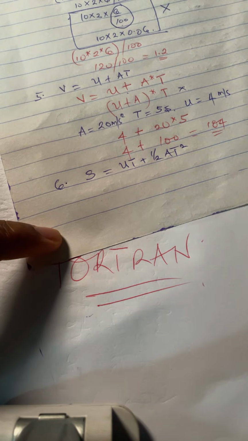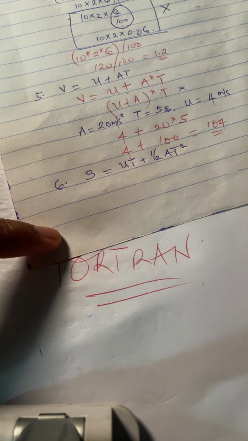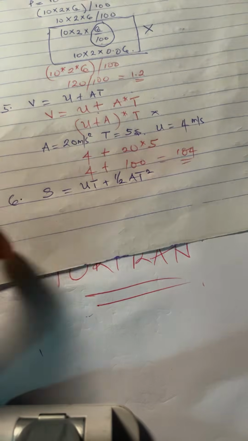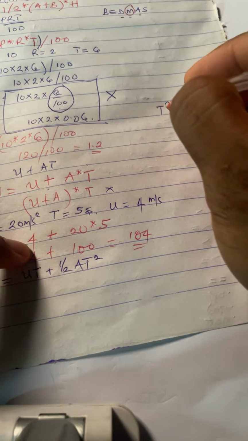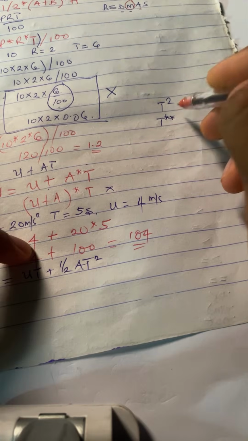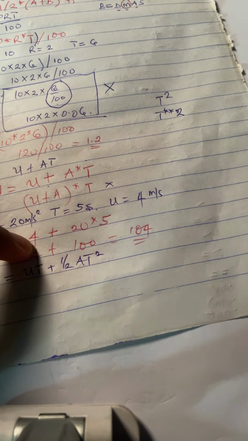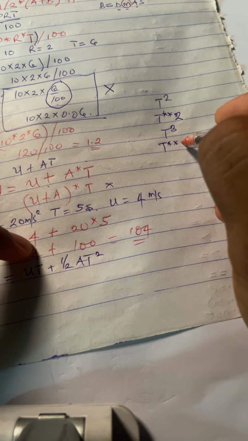Now basically I want you to understand that this square you're seeing here can also be cube. It's not just squared. But when we are using asterisks, for instance, t squared is t asterisk, then 2. That's what t squared is. T cube will be t asterisk, what? 3.